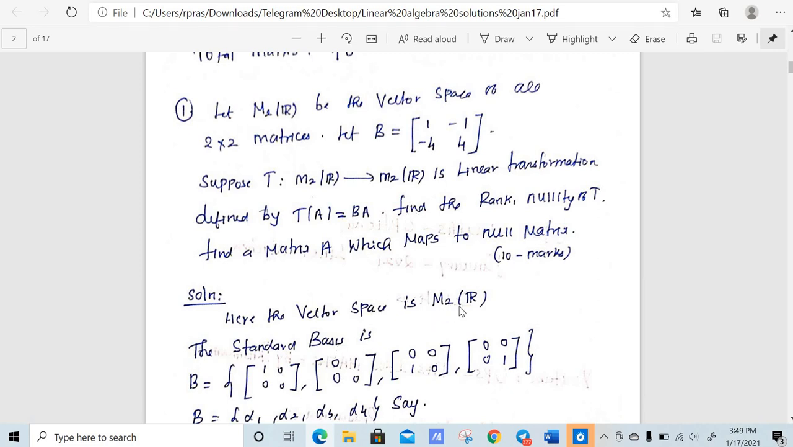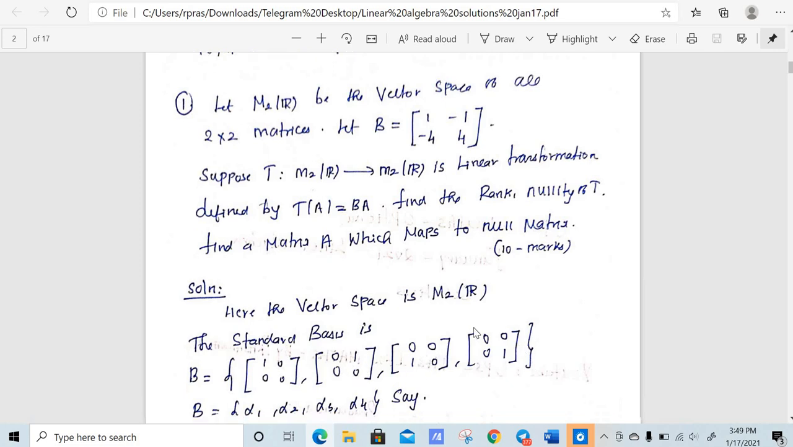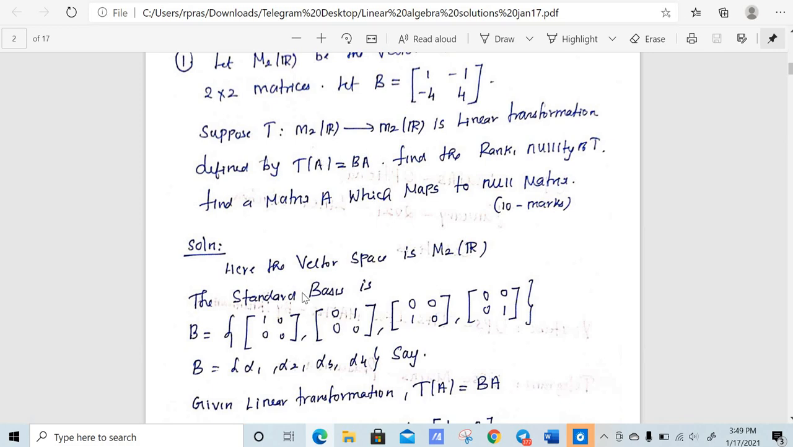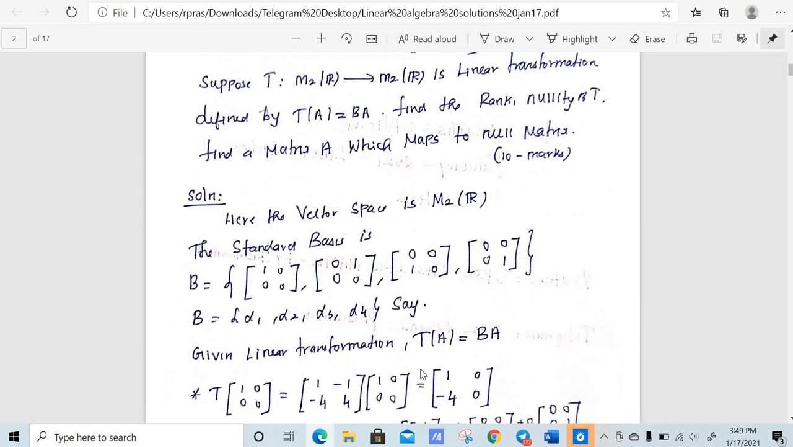So the standard basis for M2 of R is [1 0; 0 0], [0 1; 0 0], [0 0; 1 0], [0 0; 0 1], right? So we need to take the transformation T of A is equal to BA, right? You just take A to be the first element, equal to [1 0; 0 0]. So what is T of A? T of A is B into A. So B is [1 -1; -4 4] times [1 0; 0 0].